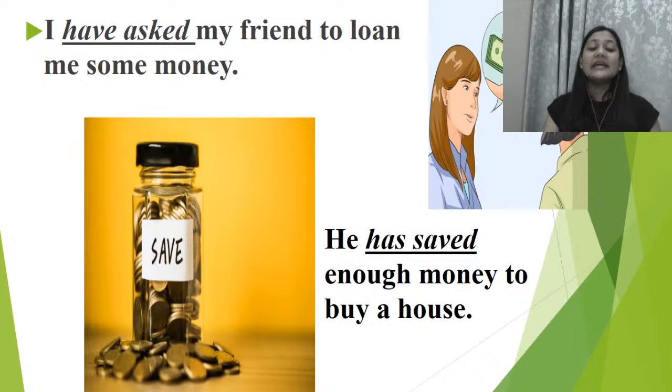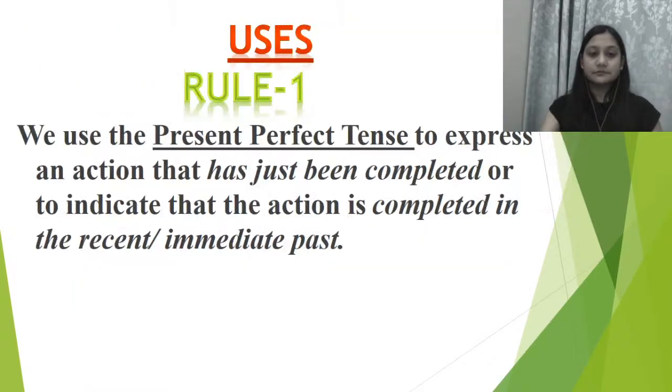Now, I have asked my friend to loan me some money. Right? It says, I have asked my friend to loan me some money. He has saved enough money to buy a house.